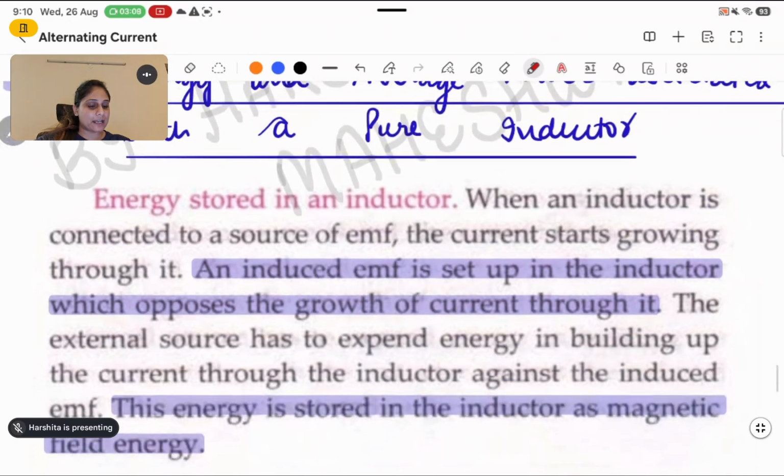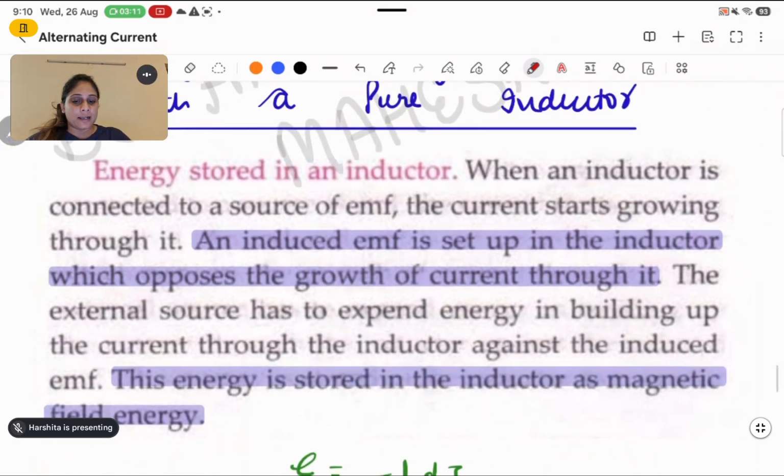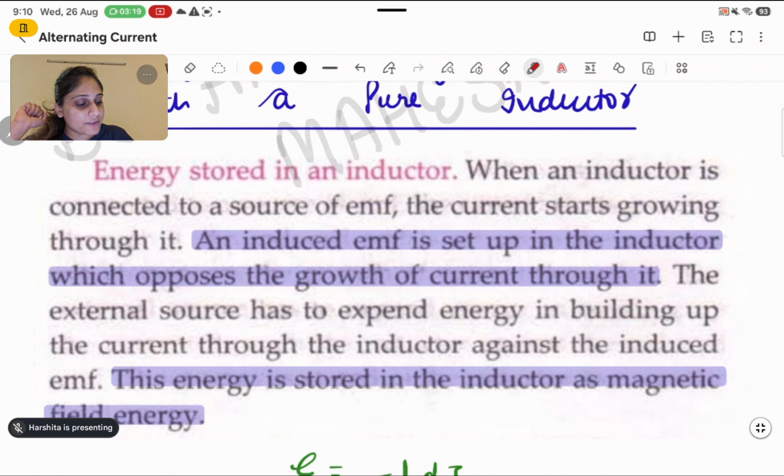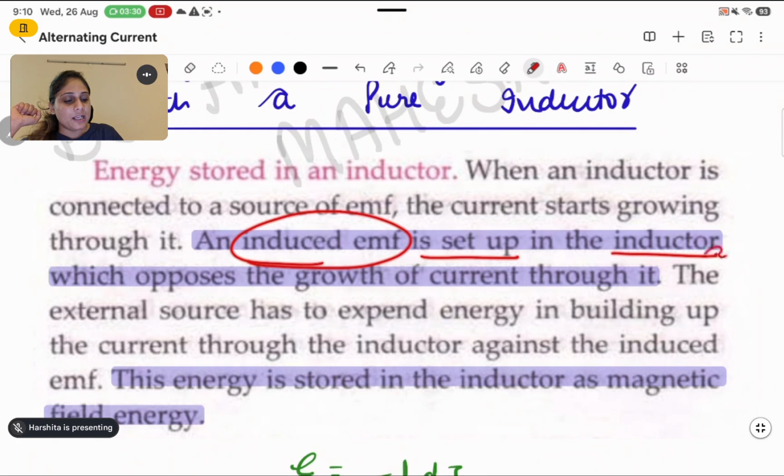Now see, I attached a screenshot here in which I'm telling that when an inductor is connected to the source which is providing it the EMF, so obviously the current will start growing through it. And as soon as the current approaches across that circuit, the induced EMF will be set up in the inductor, which will oppose the growth of the current, right?